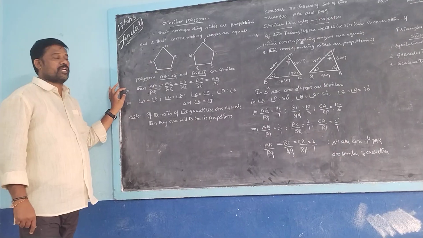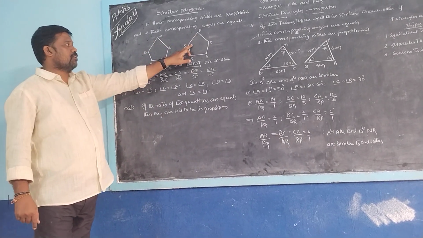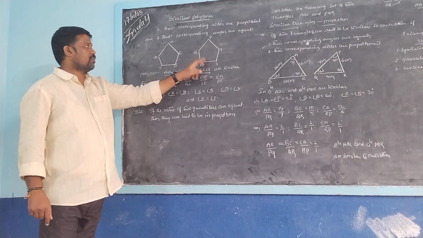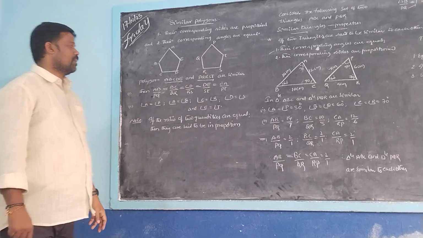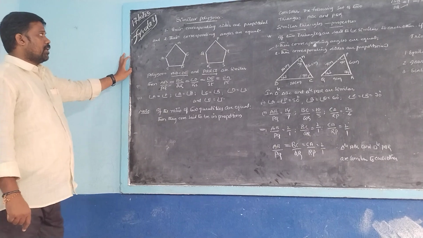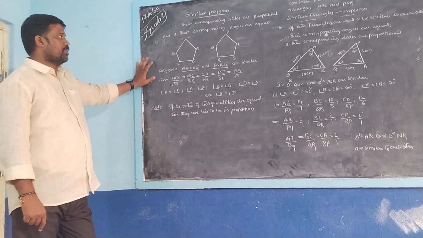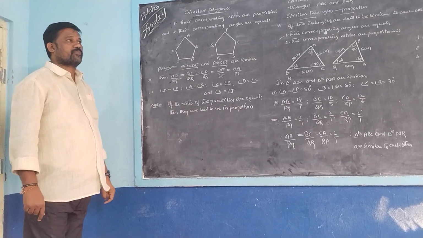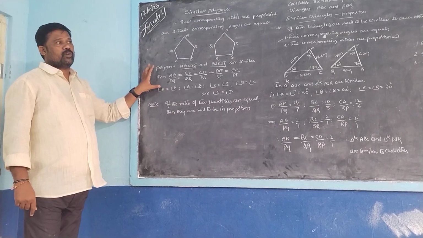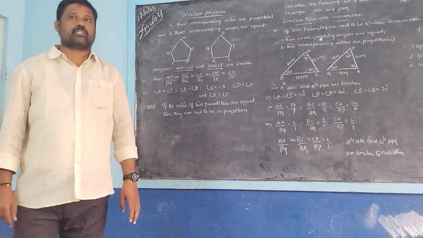But what are the corresponding angles? Angle A equal to angle P, angle B equal to angle Q, angle C equal to angle R, angle D equal to angle S, angle E equal to angle T. These are the corresponding angles. So corresponding sides are proportional to one another, and their corresponding angles are equal. So these two properties obey the conditions of two similar polygons.